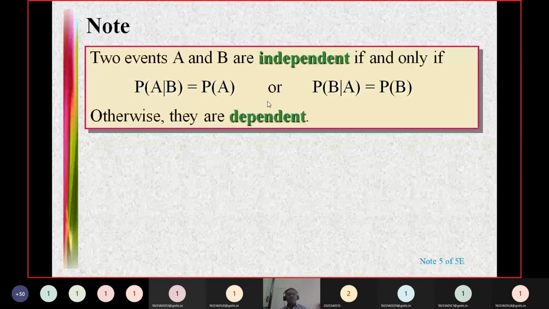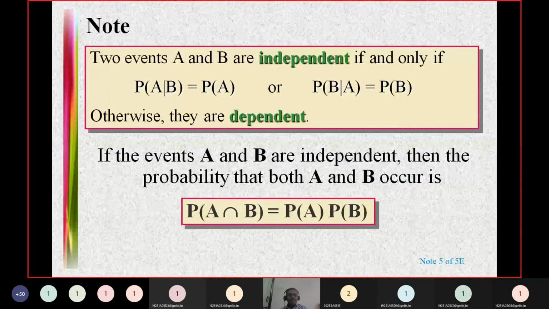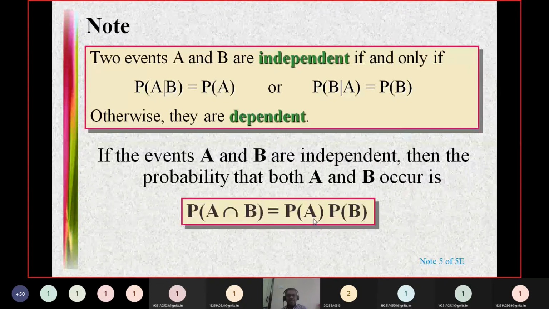Otherwise, if this is not true, then they are said to be dependent. Okay. So for independent events, P of A intersection B is equal to P of A into P of B. Because of this rule, I can replace P of A given B with P of A, or I can replace P of B given A with P of B. So for independent events, P of A intersection B equal to P of A into P of B.